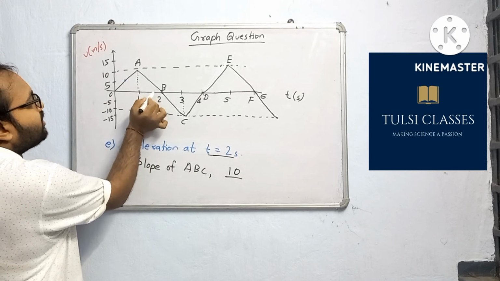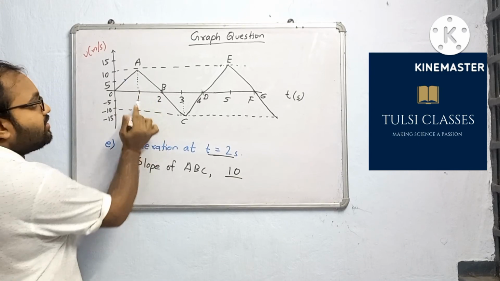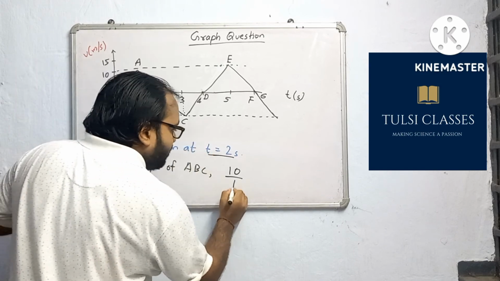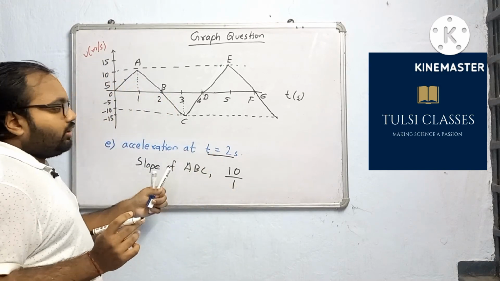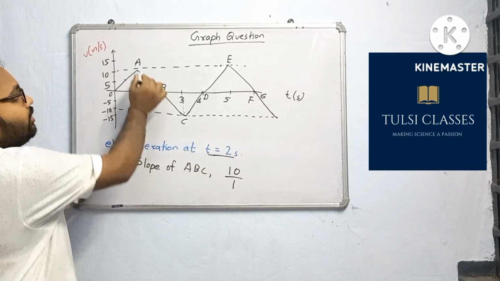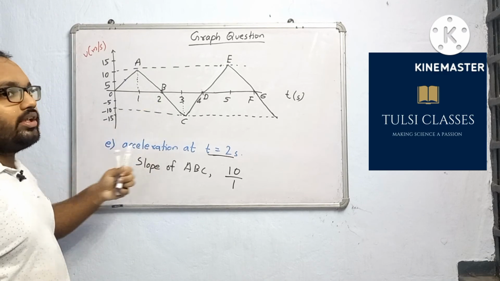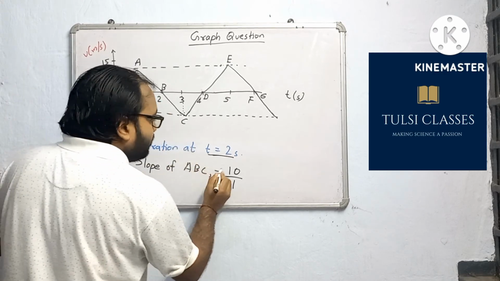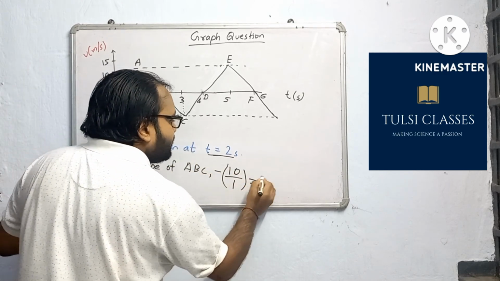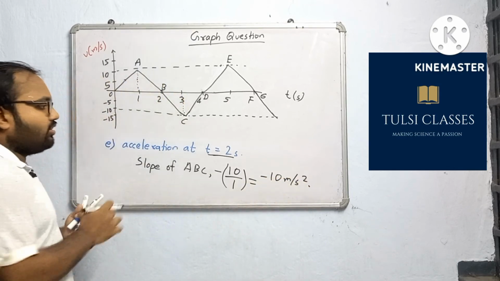Slope of this line is P by B, and B, that is base, is 1 unit. Slope of line ABC, but you have to put a negative sign. Why? Because the slope is negative. You can see the slope here will be negative according to the graph shown. So minus 10 by 1 gives minus 10 meter per second square as the answer of the last part of this question.